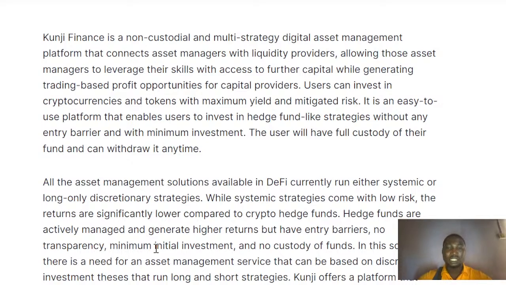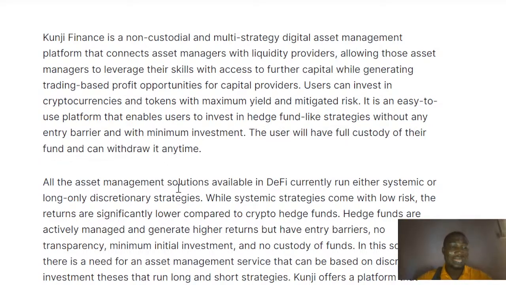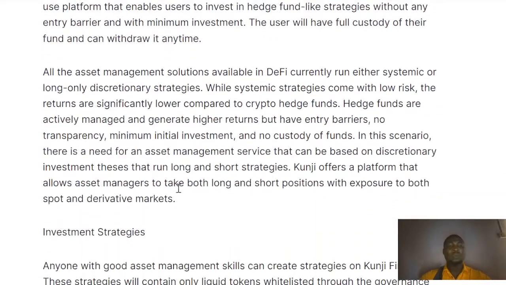Now the users will have full custody of their funds and can withdraw at any time, when looking at the ecosystem and what they are really all about. Apart from all that, the asset management solutions currently available in DeFi run either systematic or long-term strategies.